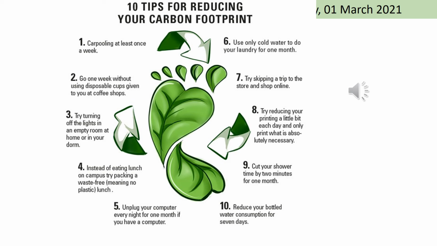Use only cold water to do your laundry for 1 month. Try skipping a trip to the store and shop online. Try reducing your printing a little bit each day and only print what is absolutely necessary. Cut your shower time by 2 minutes for 1 month, and also try to reduce your bottled water consumption for 7 days. I'm sure you can come up with more than 10, but if you have come up with your list, can you please check against this list? Of course there are many other tips as well for reducing your carbon footprint. Everything that is sensible and can save our environment is definitely acceptable.